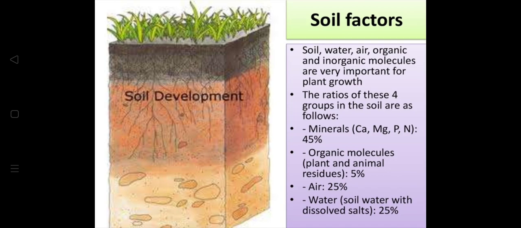The soil factors: soil, water, air, organic and inorganic molecules are very important for plant growth. The ratio of these four groups in the soil is as follows: minerals 45%, that can be calcium, magnesium, phosphorus. Organic molecules, plant and animal residues, that's 5%. Air is 25%. Water is soil water with dissolved salts, that constitutes 25%. So these are the soil factors.